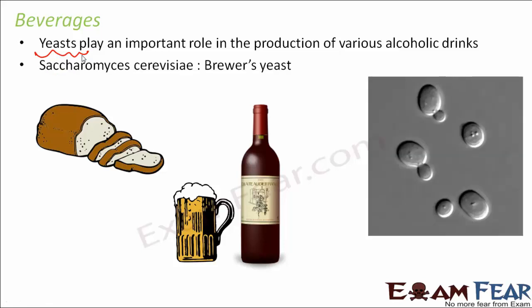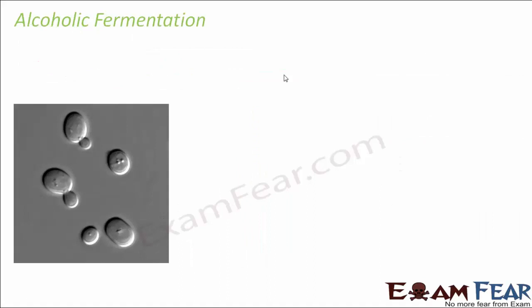Commonly, the yeast which is used for this purpose is Saccharomyces cerevisiae. As I was telling before also, this yeast is also used as a raising agent in most bakery items. So this yeast is often called the brewer's yeast because of its application in the preparation of alcohol and as a raising agent. So let us see how the process of alcohol formation takes place.